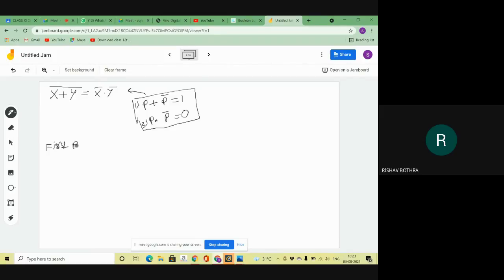What is my first part? I don't understand. First part, the x plus y one. This is my first De Morgan theorem, right?